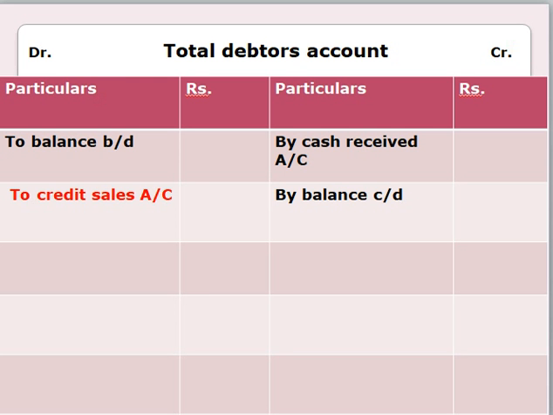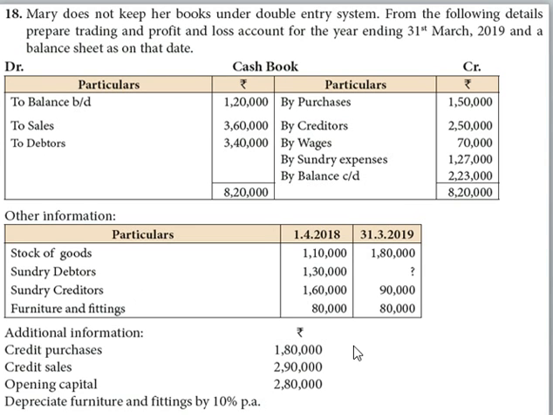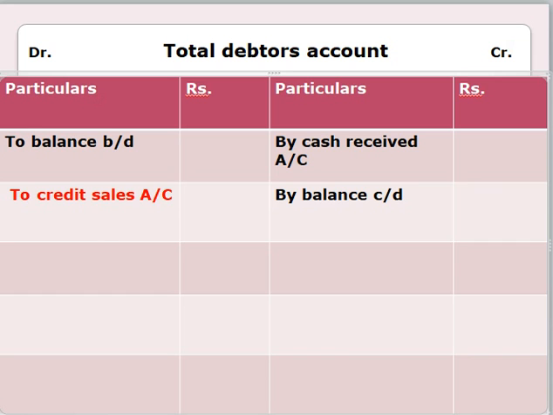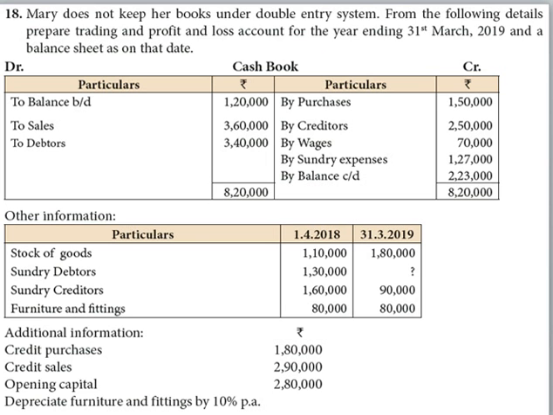For the calculation of closing debtors, we have to open total debtors account. This is the format for our total debtors account. The amount for opening debtors is 1,30,000. The amount for cash received is 3,40,000. As they had given in the question, these particulars are for cash. So, cash received from debtors is 3,40,000.